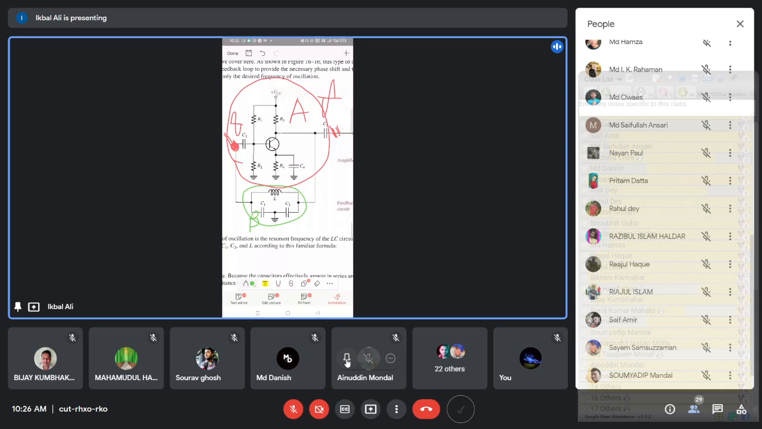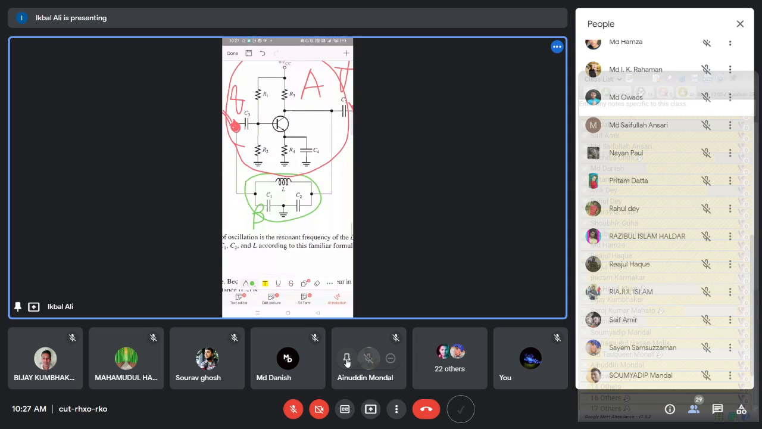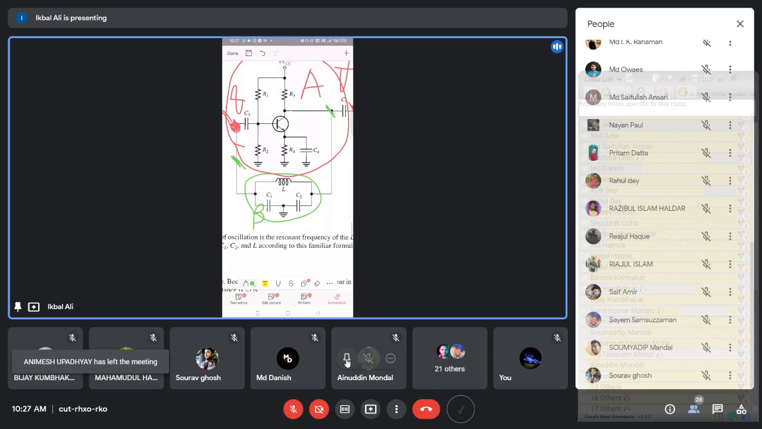Now this beta network, look into this beta network. It is mainly connected at the output point. So this is the output point. From this output point of the amplifier circuit, a part of that output voltage is fed back to the input of the amplifier here. So this is the input of the amplifier and this is the output of the amplifier.